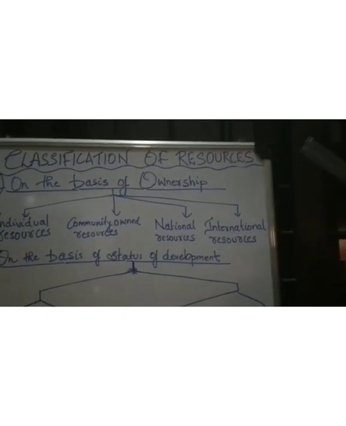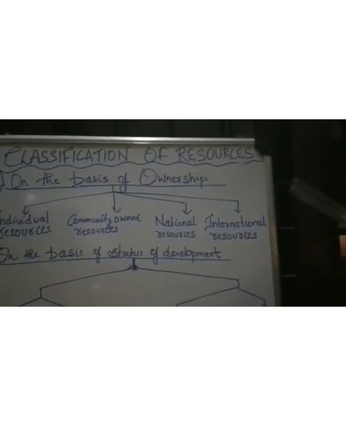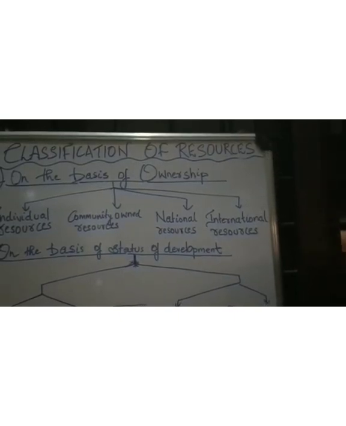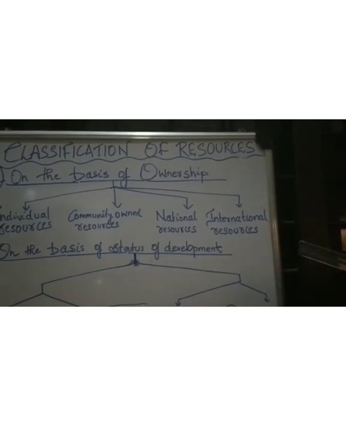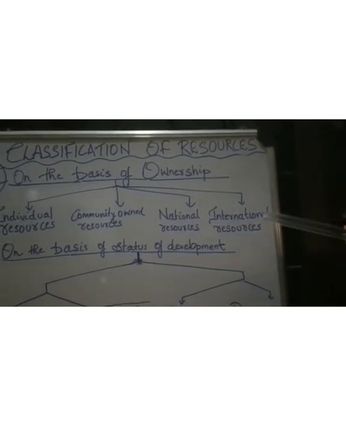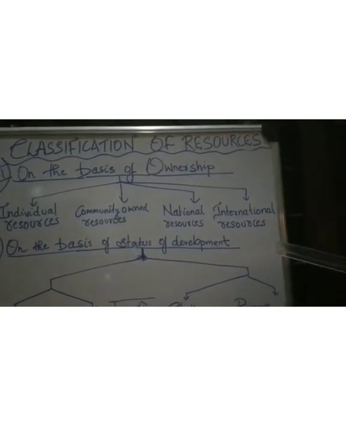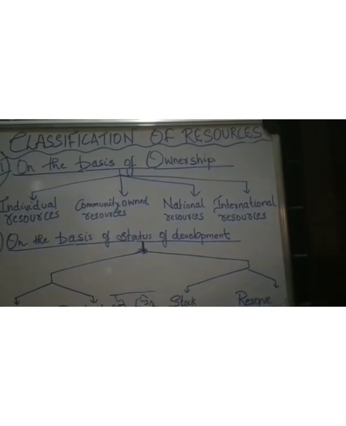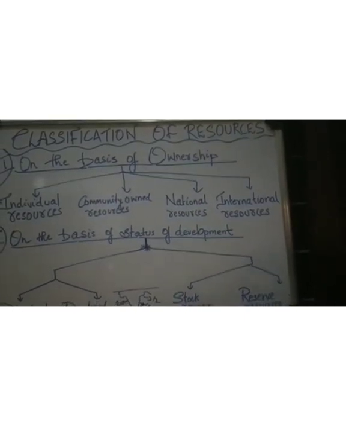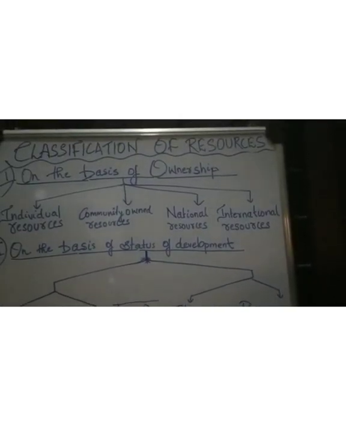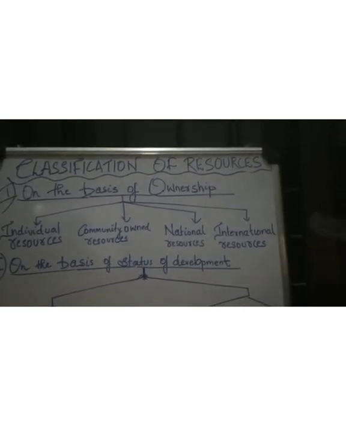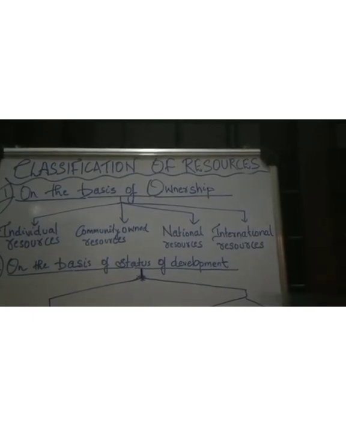Whereas international resources are those resources which are owned by some of the international institutions. Some of the international institutions which are familiar to us are the United Nations and the World Trade Organization. Such institutions have ownership over some of the resources, and they come under international resources. For example, the oceanic resources beyond the 12 nautical miles, beyond the exclusive economic zone, or in short EEZ.